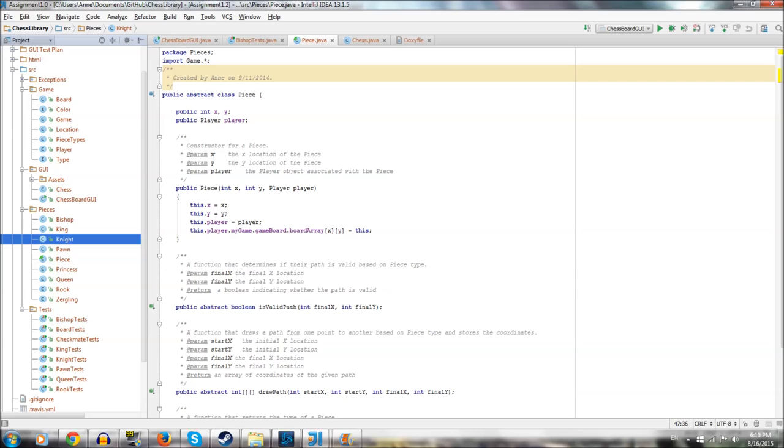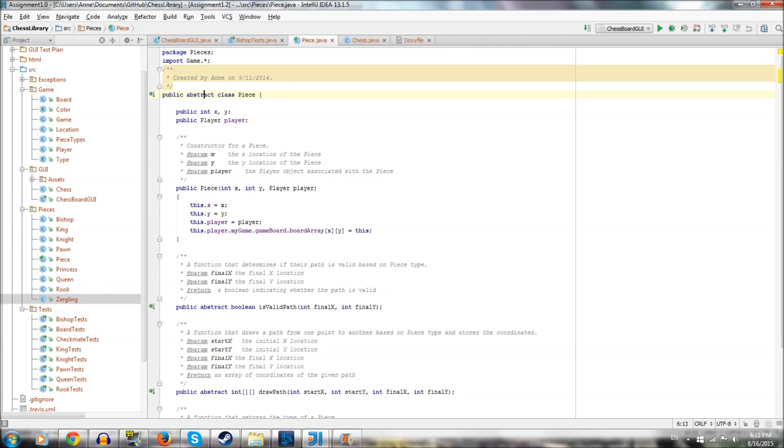However, it makes a really nice interface to organize the rest of our pieces. And you see, if you're looking at my hierarchy, I have some weird looking pieces called like a princess and a zergling, and it's having this inheritance hierarchy structure that allows me to add new and weird pieces. I'm not just limited to the standard chess roster.